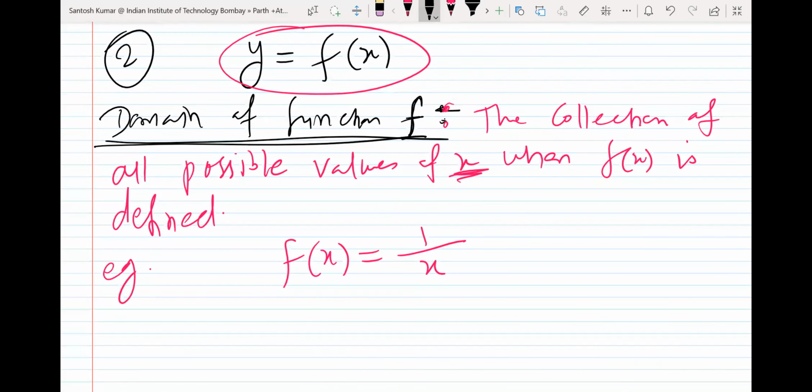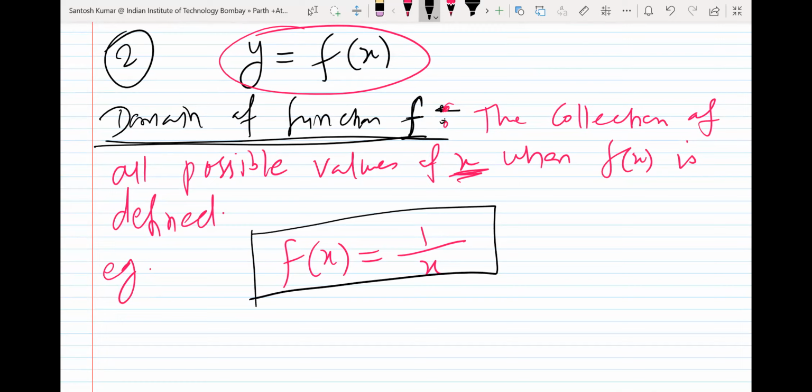So y is equal to f(x). Domain, I said, is the collection of all possible values of x when f(x) is defined. So tell me, for what values of x is this function not defined? At x equal to 0, correct.